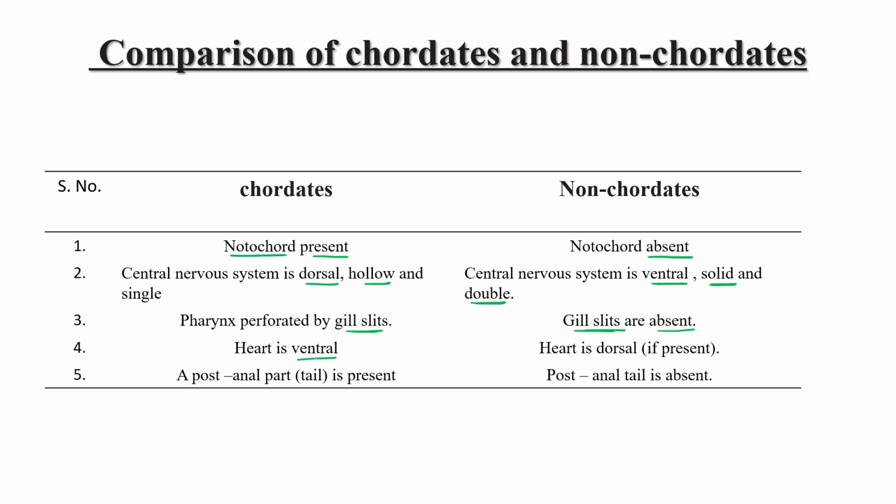Heart is ventral in chordata, while in non-chordata the heart is dorsal if present, because not all members have a heart. In chordata, a post-anal part, that is the tail, is present. This is an important character of chordata, while in non-chordates there is no concept of a tail, so the post-anal tail is absent. This is how we can compare non-chordata with chordata.